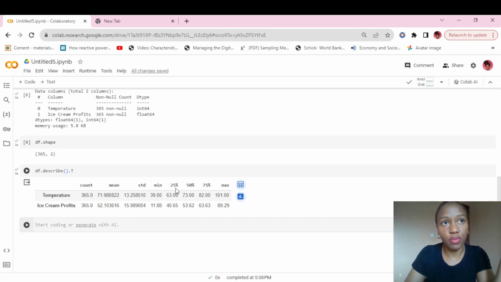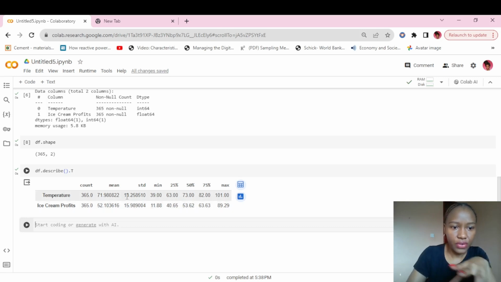25%. What is the 25th percentile? What is the 25th number? In this column, it's 63. 50% is 73, and 50% actually stands for the median. Then 75%, and then there was a maximum value, which is 100%. And the same thing for this column of ice cream profits. It does the same thing for both of these. So you can look through this and get a good idea of what this data is about.